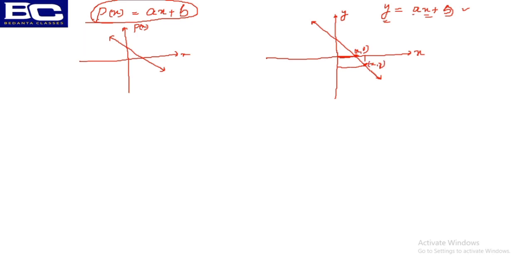Here x and y have a different value. In this point x is this much and y is this much. So here x and y have different values. So particularly this point, x is this much and y will be this much. So x and y are different values here. So you can imagine this is a straight line, an unending straight line. This will never end here. So every point of the straight line,